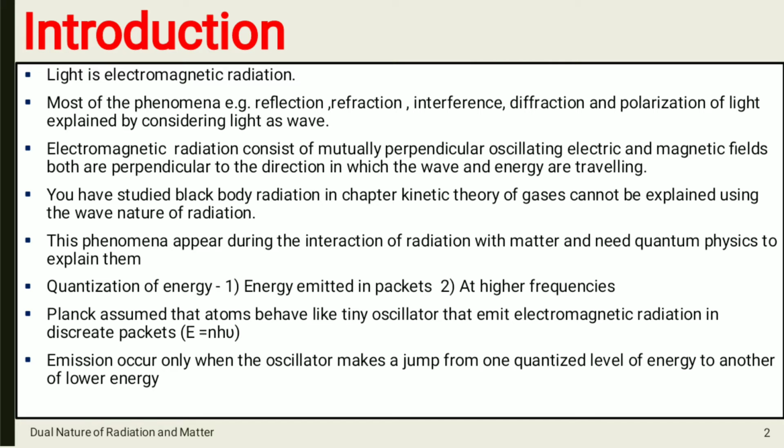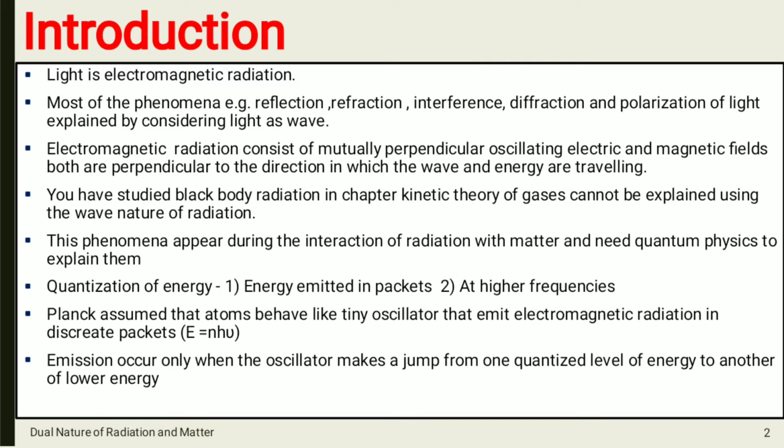Now you know that light is an electromagnetic radiation consisting of mutually perpendicular oscillating electric and magnetic fields. Both are perpendicular to the direction in which the wave and energy are traveling. I have studied this in 11th also.